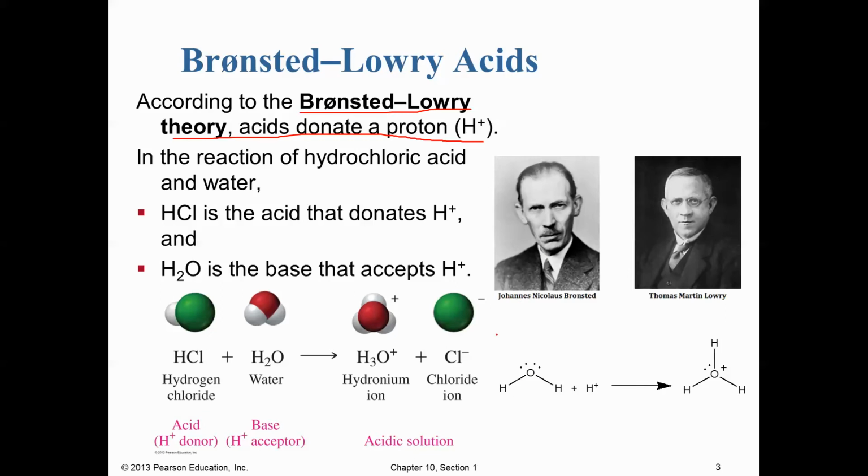What it states essentially is acids donate protons, and if we happen to donate protons in an aqueous solution, those protons will react with the water molecules to make hydroniums. So just like the Arrhenius theory predicts, we can make hydroniums from these acids, but the Bronsted-Lowry theory says, well, we don't really have to be in water, and maybe we could have a different solvent, or maybe we could have a gaseous mixture. Anything that's a proton donor is an acid, and that may, of course, include forming hydronium ions.